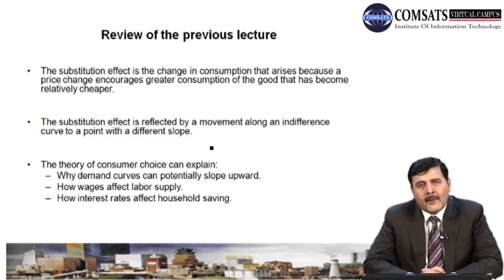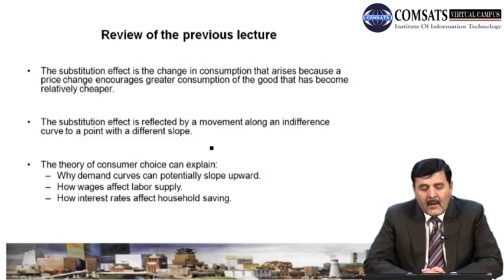He said that whenever there is an increase in the price of a Giffen good, its demand will go up. So there is a positive relationship between price and demand, and this violates the law of demand. So we can have a positively sloped, or upward sloping, demand curve.